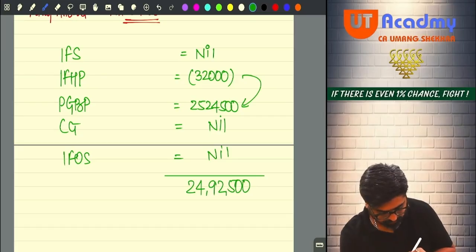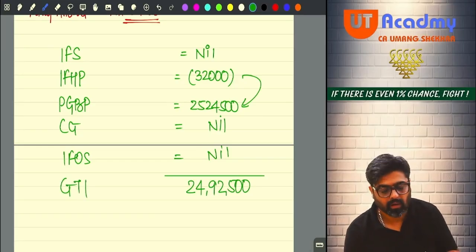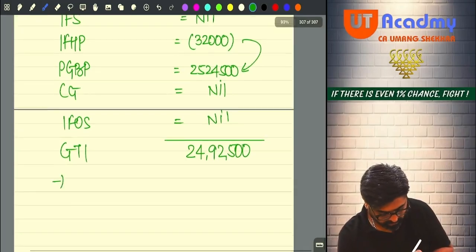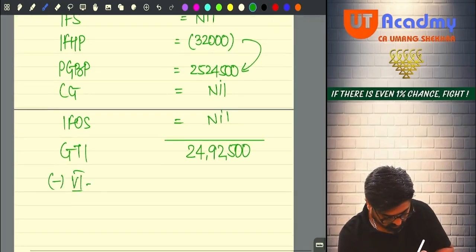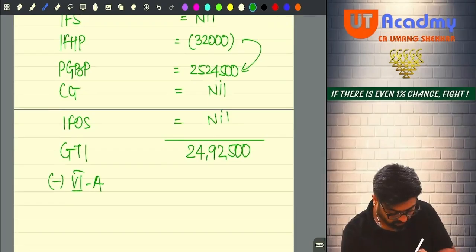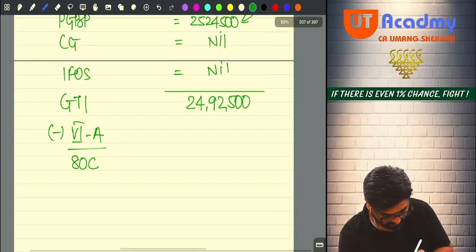This is your gross total income. Out of this gross total income, will you take Chapter 6A deductions? Yes. Now how many deductions have you identified? Two deductions only, 80C and 80D.